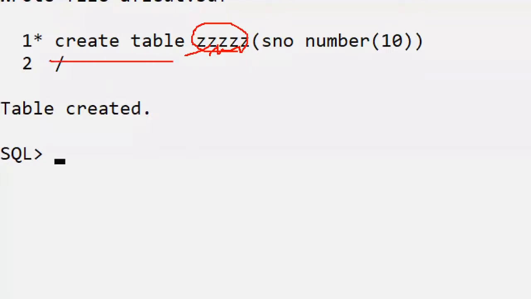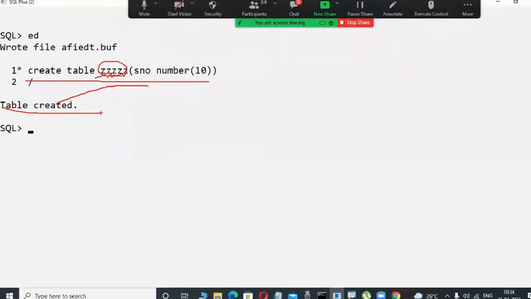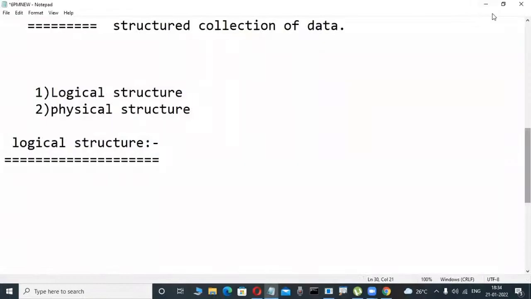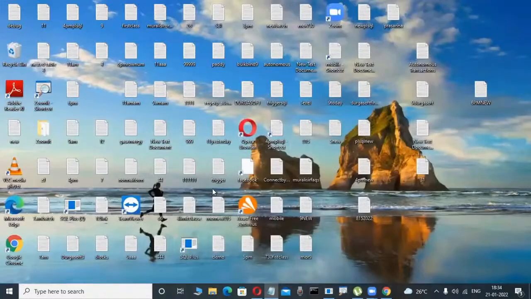The table I'm creating only in my Oracle database or SQL Server database or MySQL database. Okay, fine. Table is created. Slowly observe it here. This table is created. Now I'm interested to view whether this table is created or not in my operating system. Suppose Windows operating system is there, where the Oracle is there. I already installed Oracle.